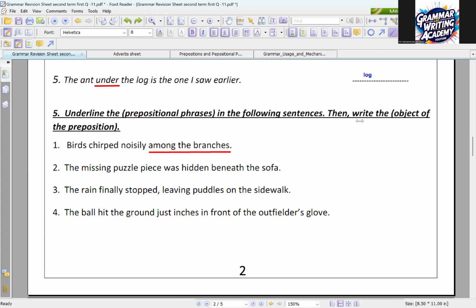Faris Najmi, then Ibrahim. Faris Najmi, number 2. The missing puzzle piece was hidden beneath the sofa. The prepositional phrase starts from beneath to the sofa. Good. And the object will be? The object is the sofa. Thank you so much, Faris Najmi.